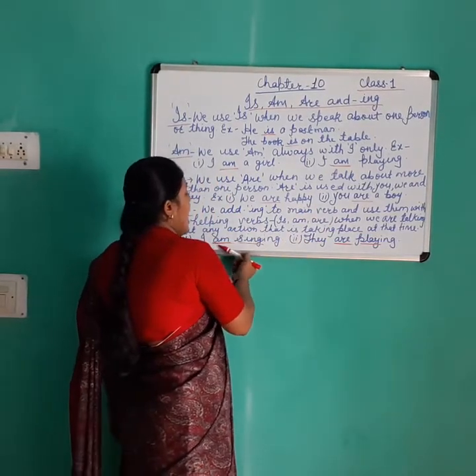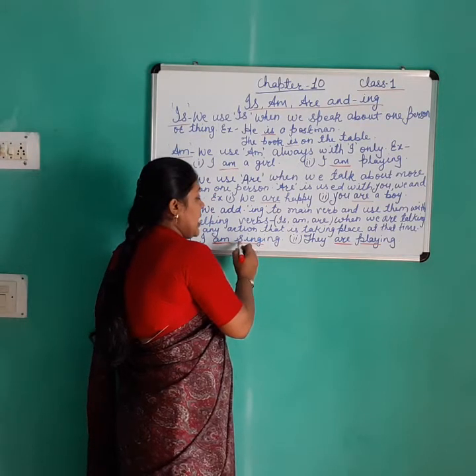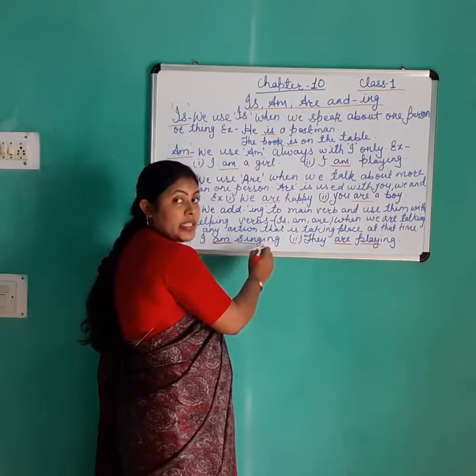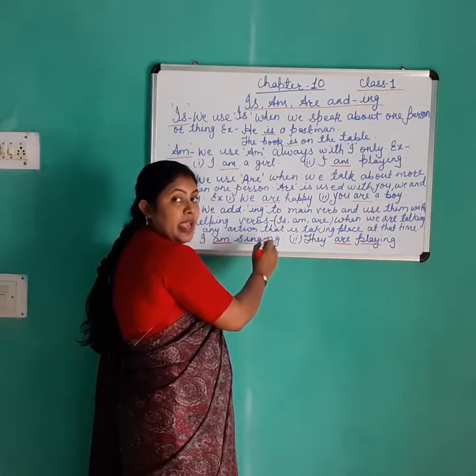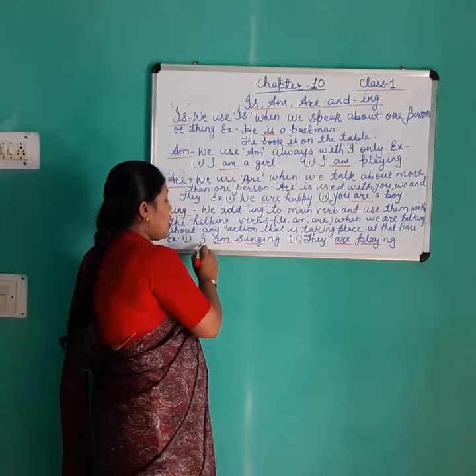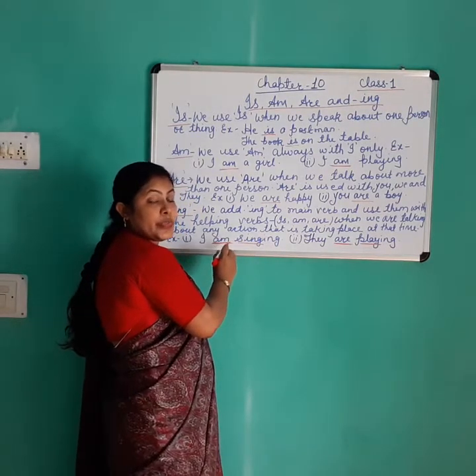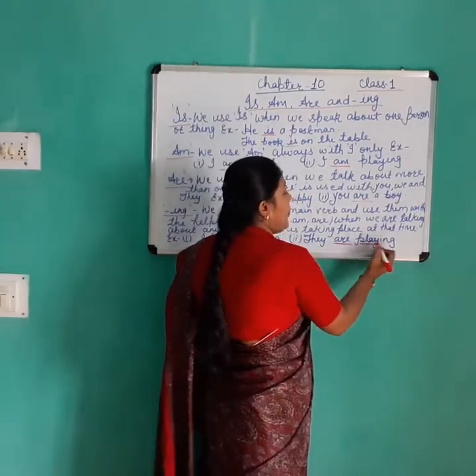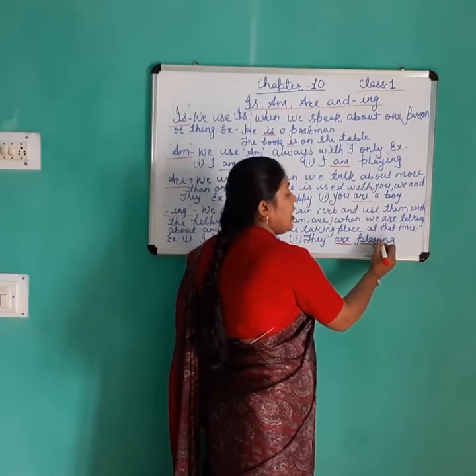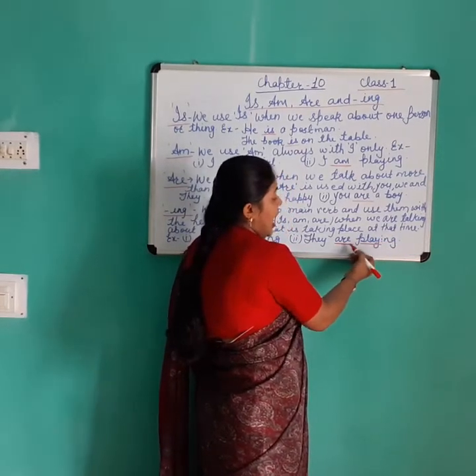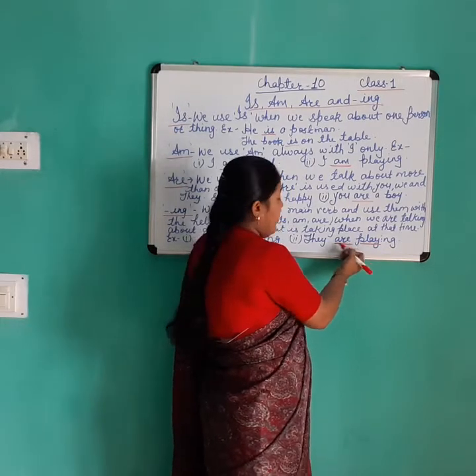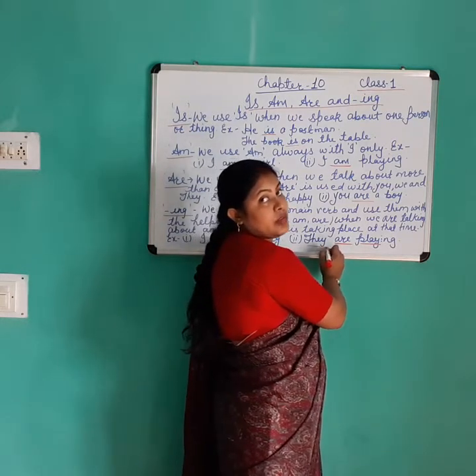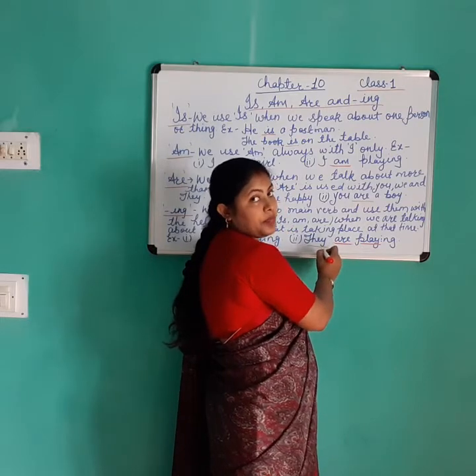Example, I am singing. Here, sing is a main verb, and we add ing to sing and make it singing, and use am because here it is I, and we always use am with I only. Second, they are playing. Here we also add ing to the main verb and use the helping verb are because there is they. And we use are with you, we and they.